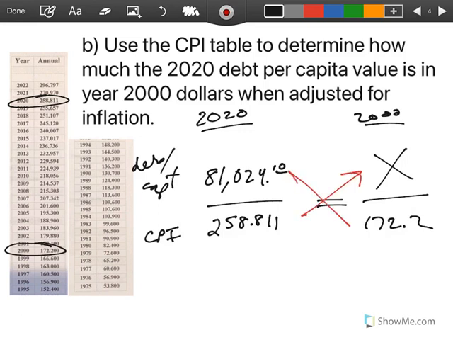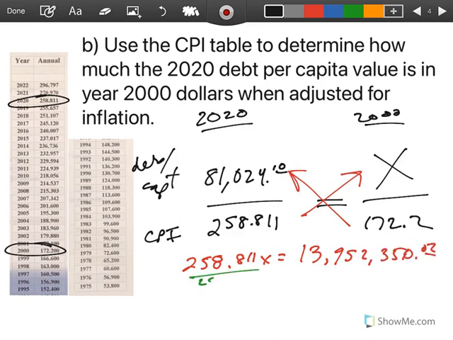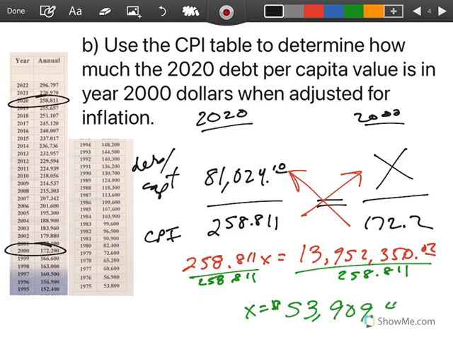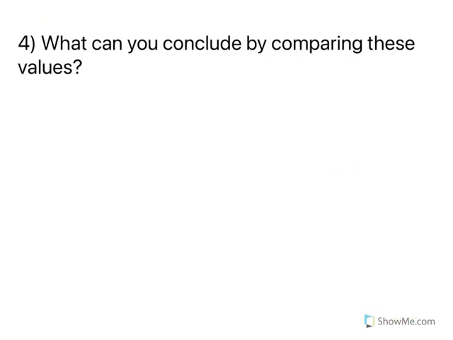So we cross multiply. 258.811x equals 13,952,350.02. I divide both sides by 258.811, and it should have been $53,909.42 in the year 2000 if it grew with inflation to get to $81,000.